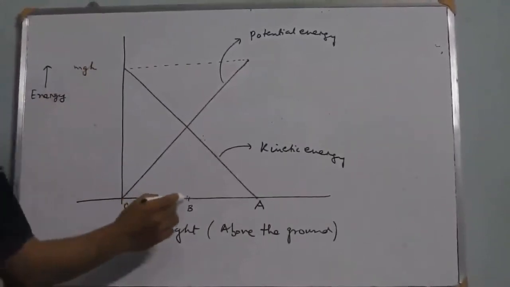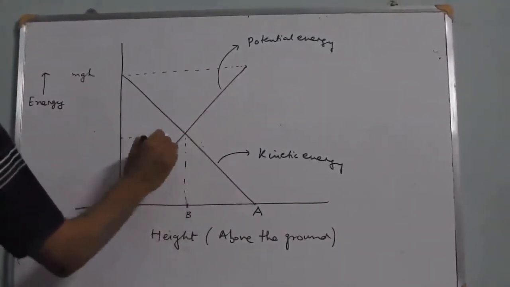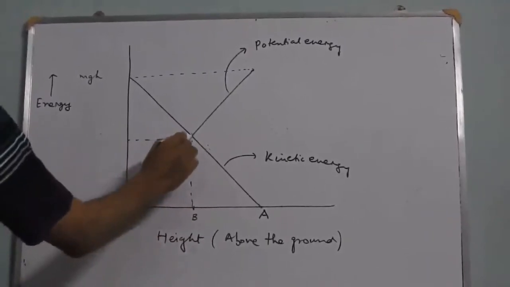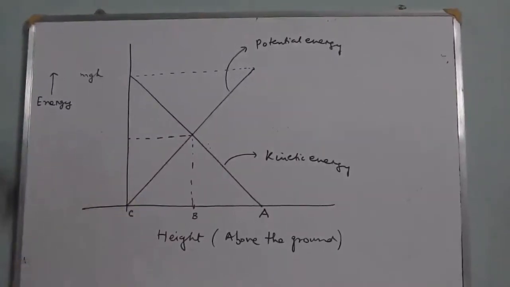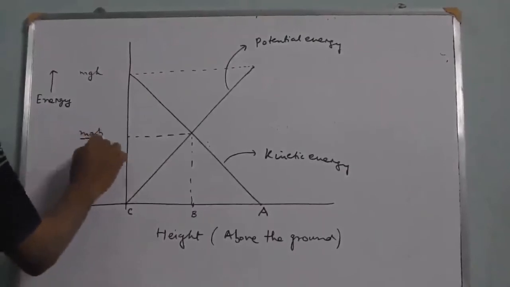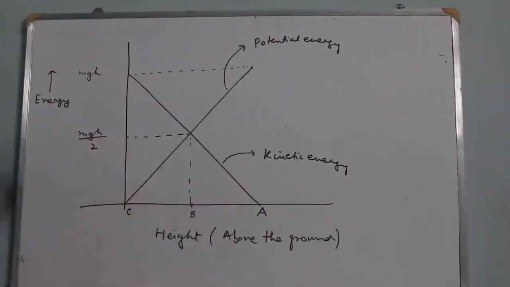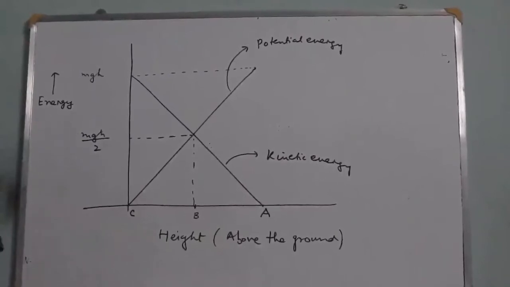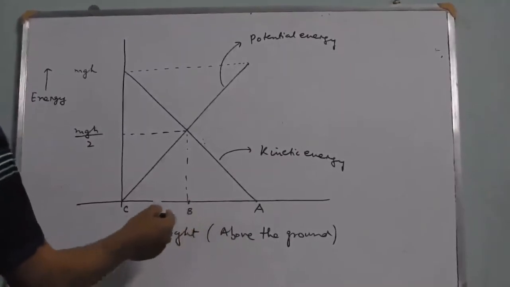If you consider that B is halfway between, then when the object has reached the point B, its energy is half kinetic and half potential. Half mgh will be the kinetic energy and half mgh will be the potential energy. So this we can write as mgh by 2, provided we have assumed that B is exactly halfway between A and C. In the example that we have taken, while we tried to prove the conservation of mechanical energy, we assumed that A to B was x and B to C was h minus x.